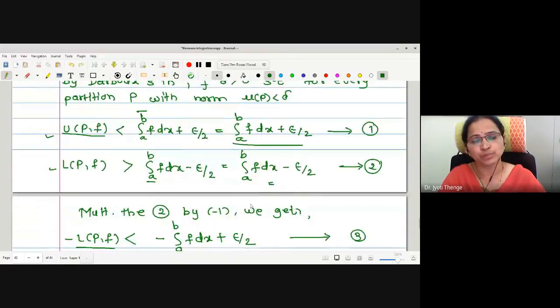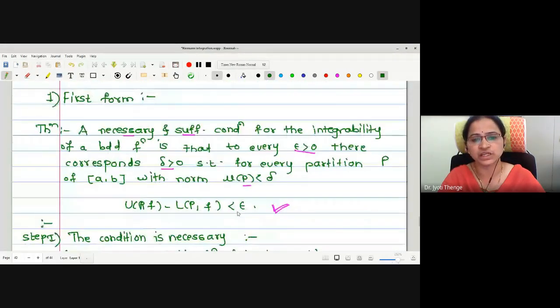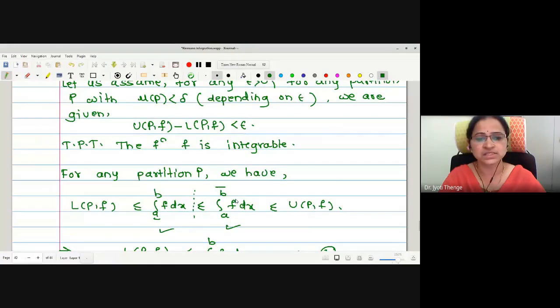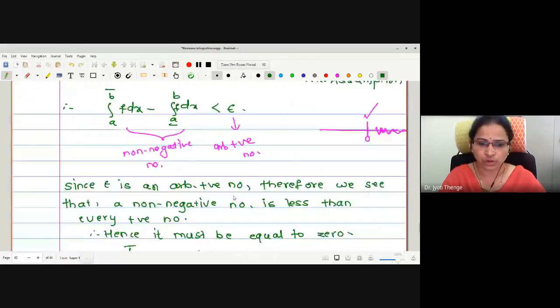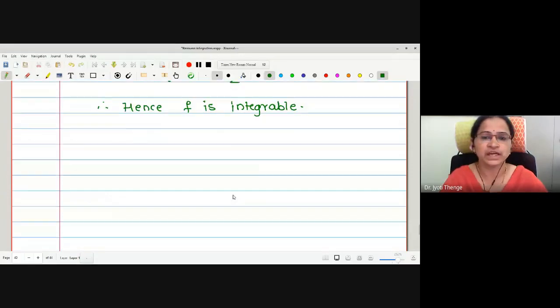Okay. And while proving this, no doubt we have made use of the Darboux theorem. Means clearly the statement of the condition of integrability is true for only those partitions having norm less than delta. In the second part, we have assumed the condition of integrability and we have proved that the function is integrable. Okay, this is the proof of the first form of the condition of integrability.